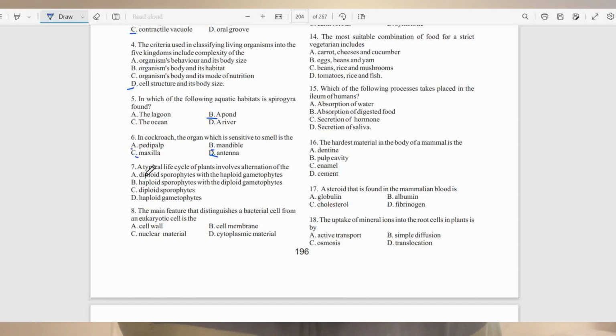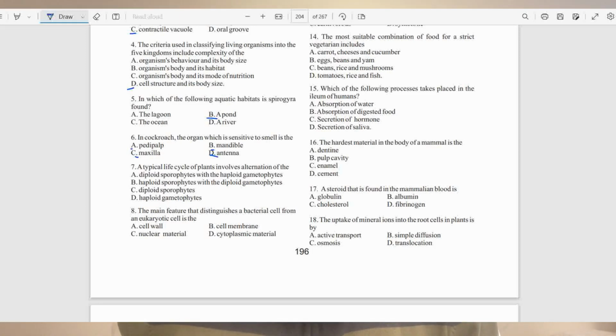Question number 7. A typical life cycle of plant involves alternation of the A, diploid sporophyte with the haploid gametophyte, B, haploid sporophyte with the diploid gametophyte, C, diploid sporophytes, and D, haploid gametophytes.